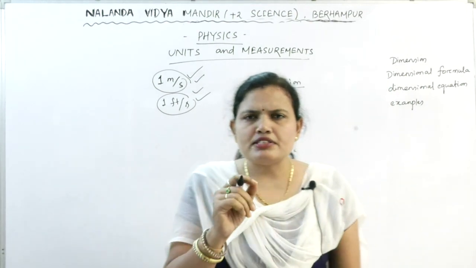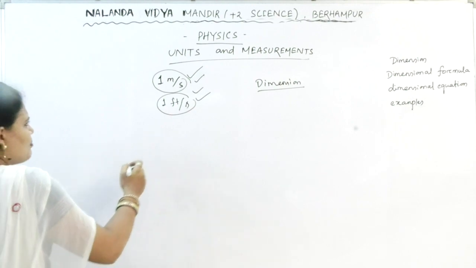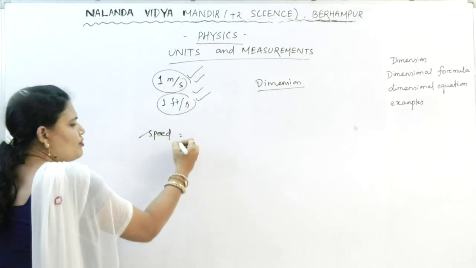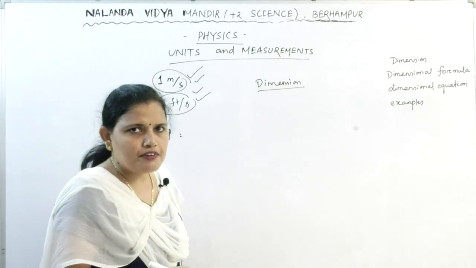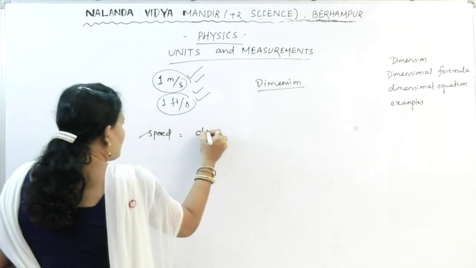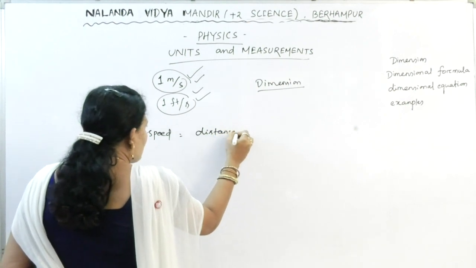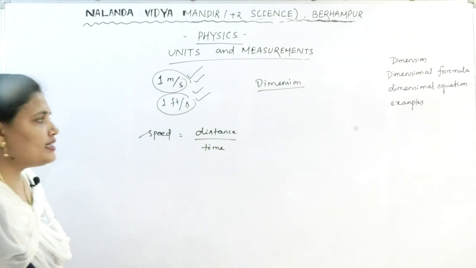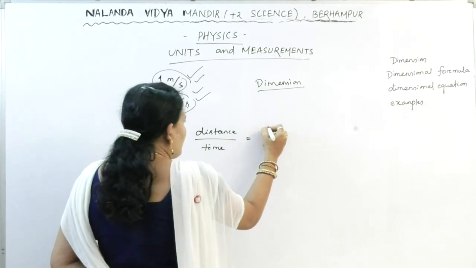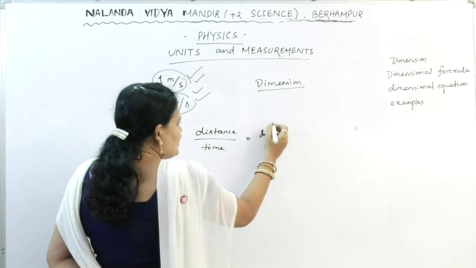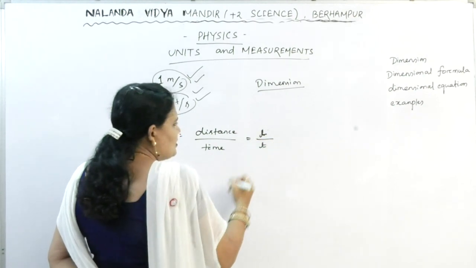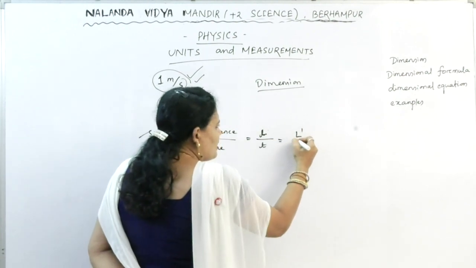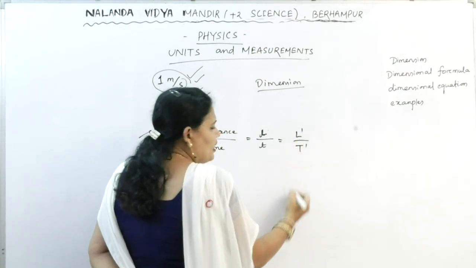So what is dimension? Let me take one simple example. Suppose I take speed. Now all of us know that the formula for speed is distance by time. Distance is length, which is written in the form L1, and time is T. So length we note as capital L1 and time as capital T1.